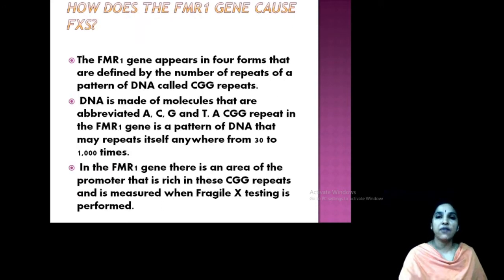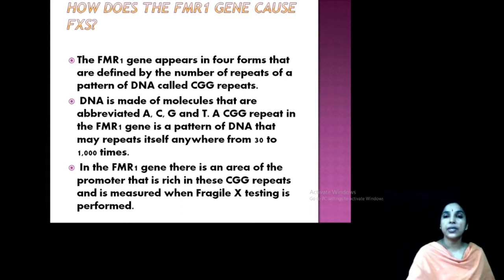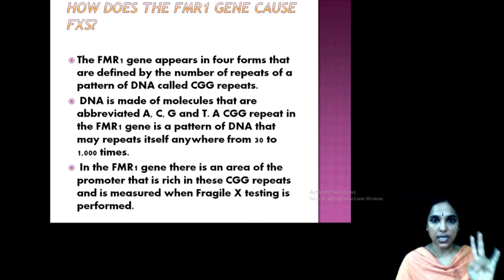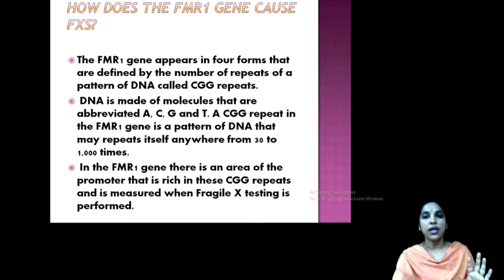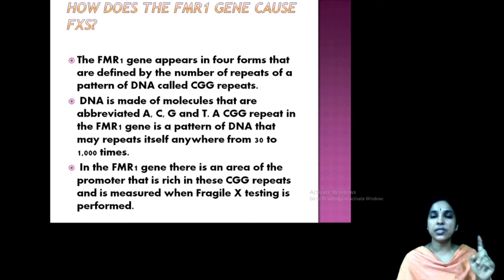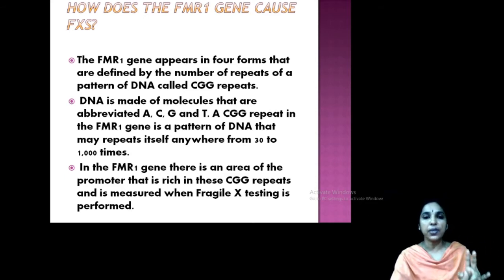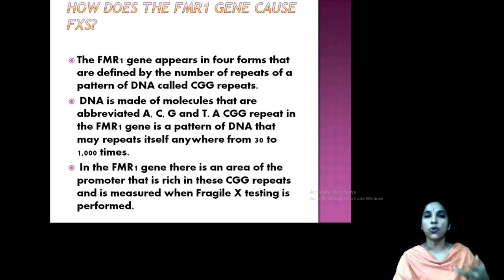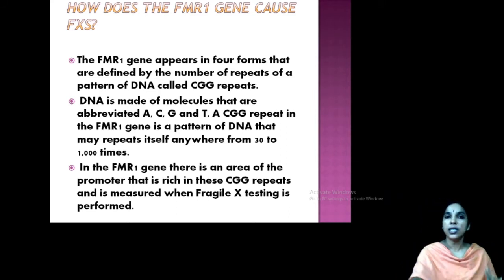Then how does the FMR1 gene cause fragile X syndrome? How does this cause fragile X syndrome? See, the FMR gene appears in four forms, based on the number of CGG repeats. So four forms are there based on CGG repeats. You know that adenine, thymine, cytosine, guanine. So the CGG repeat pattern in DNA may repeat from 30 to 1000 times.